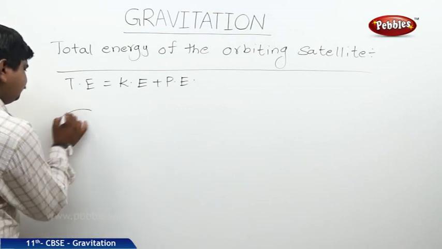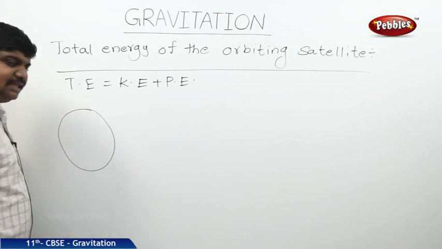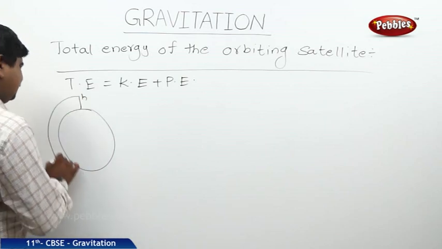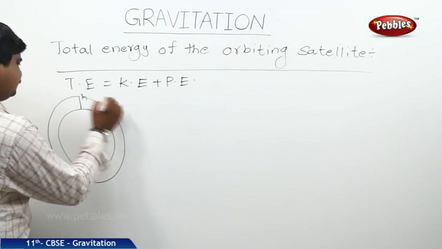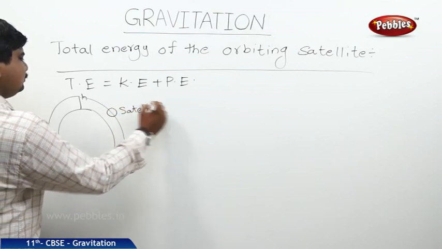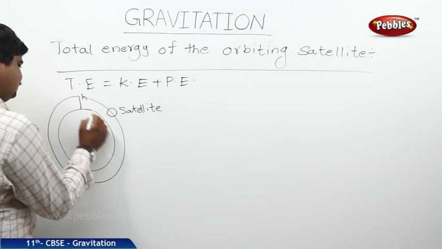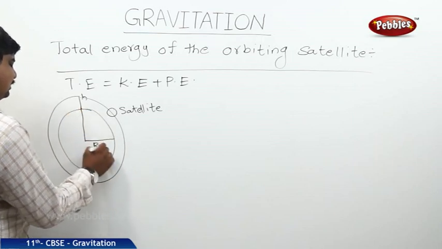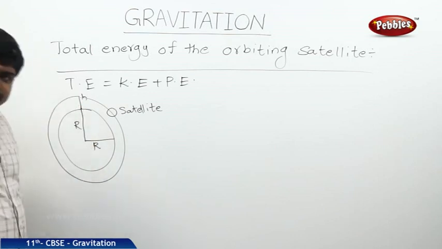Let us suppose this is the Earth. At a height h from the surface of the Earth, a satellite is revolving. This is the Earth, and this is the surface. We know that the radius of the Earth is r in any direction.